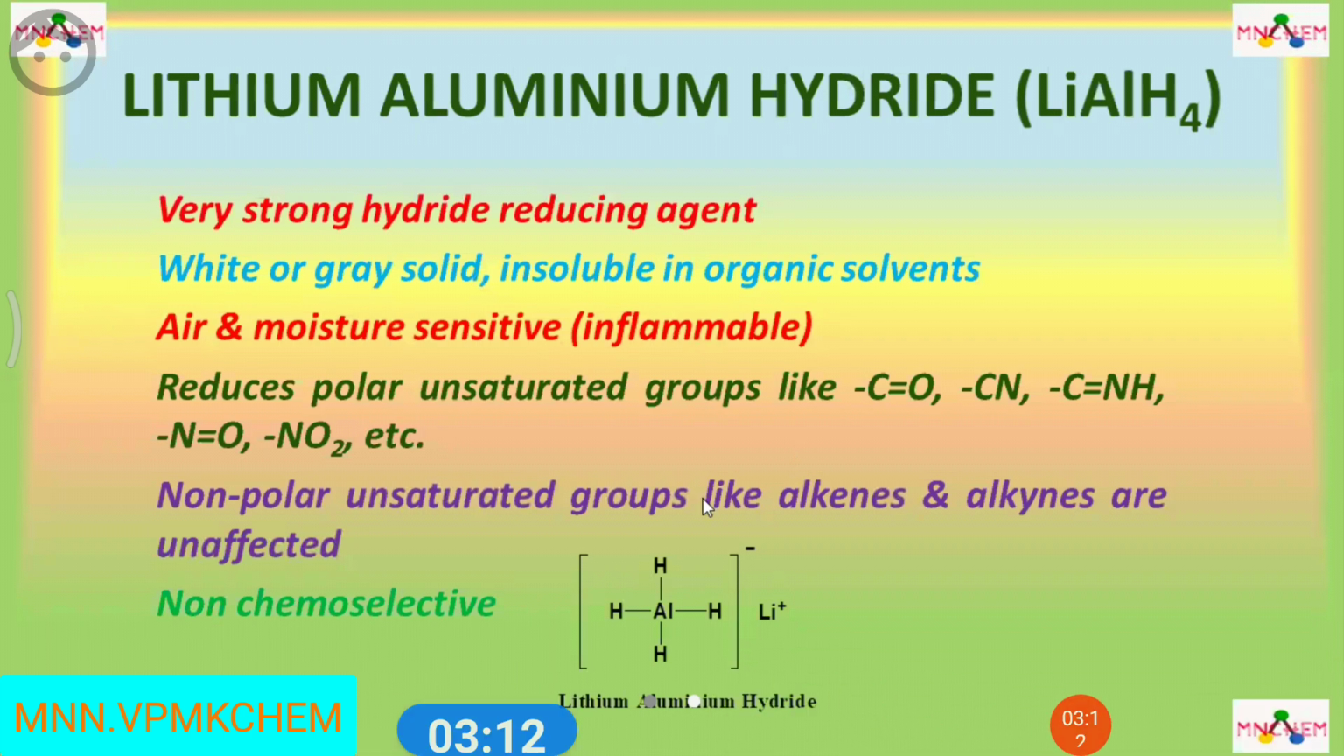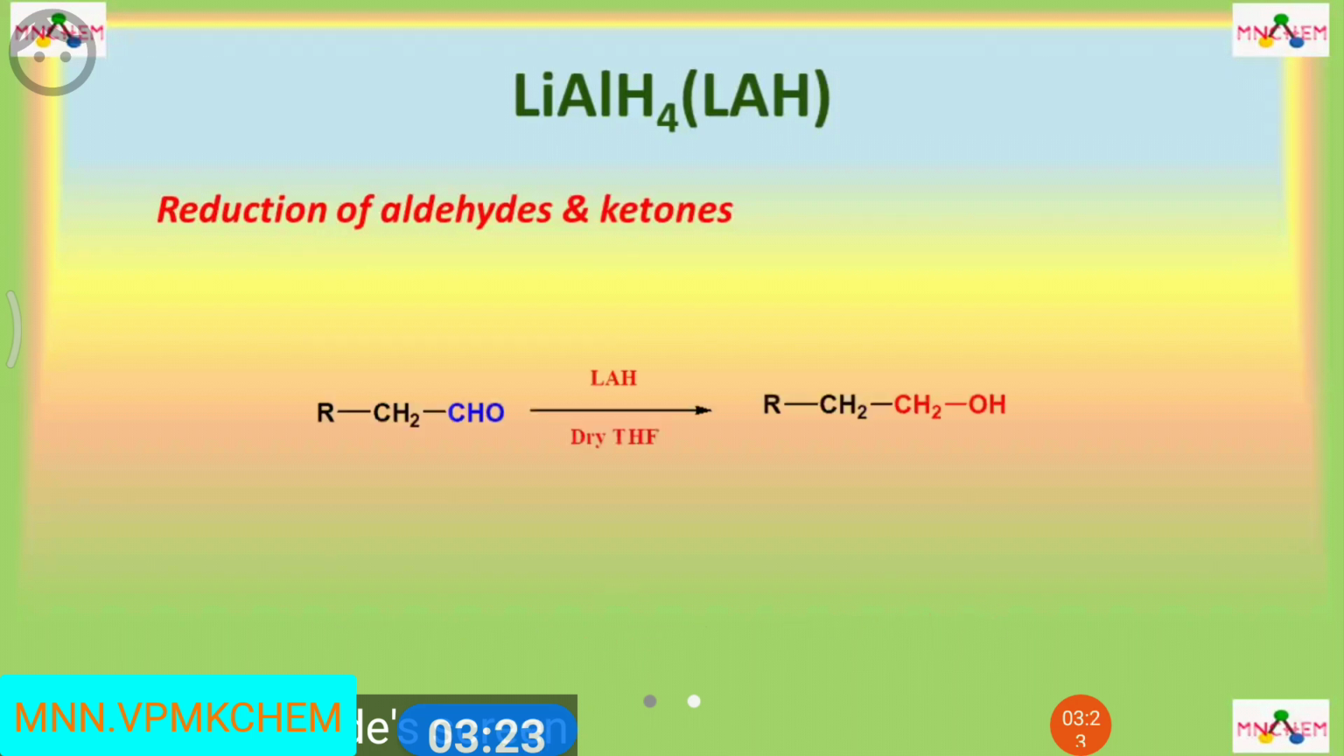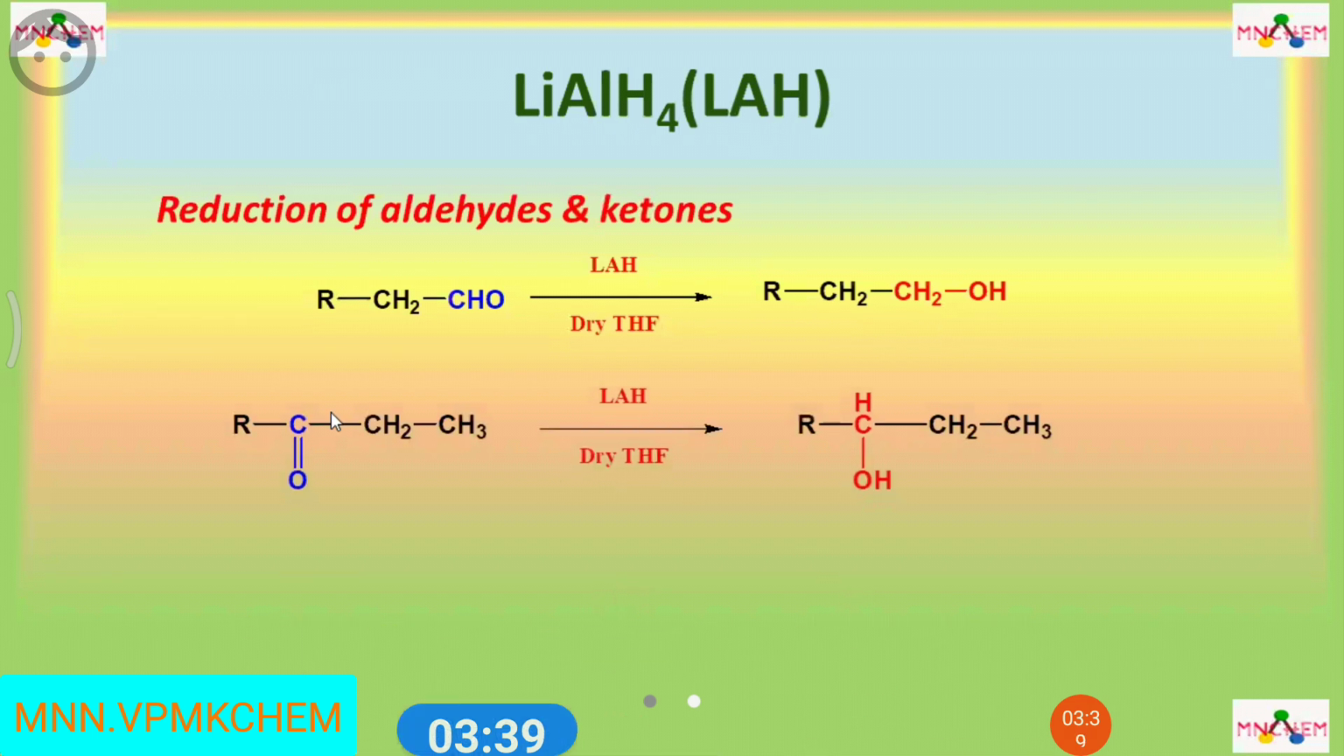Now let's discuss a few reactions of LAH. LAH is used for the reduction of aldehydes and ketones. When it is used for the reduction of aldehydes and ketones, it gives corresponding alcohols. Aldehyde, as we can see in this reaction, is converted into a primary alcohol, whereas ketone is reduced to secondary alcohol.